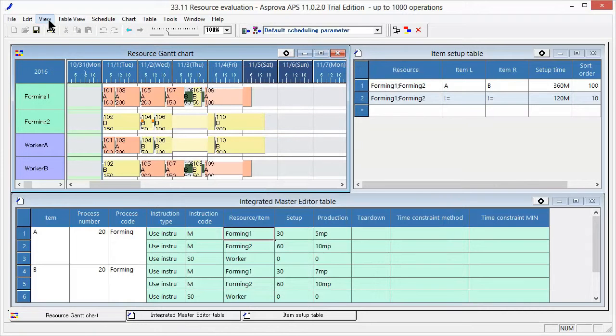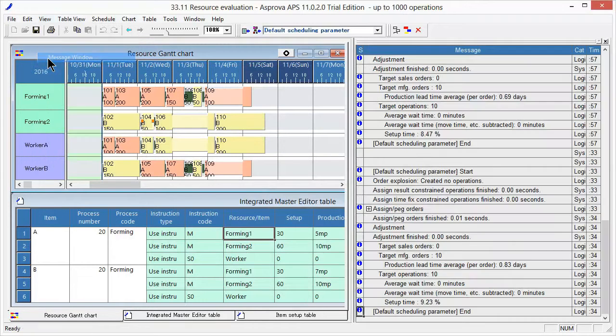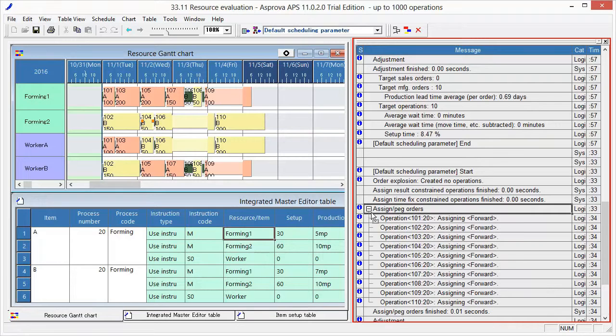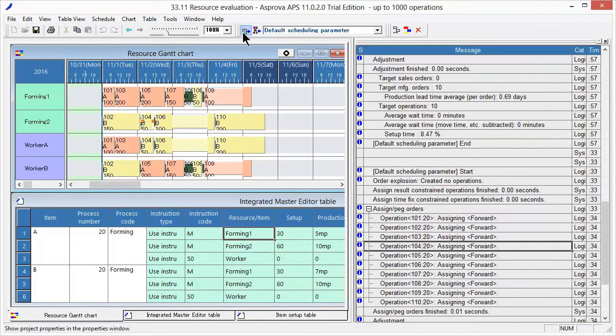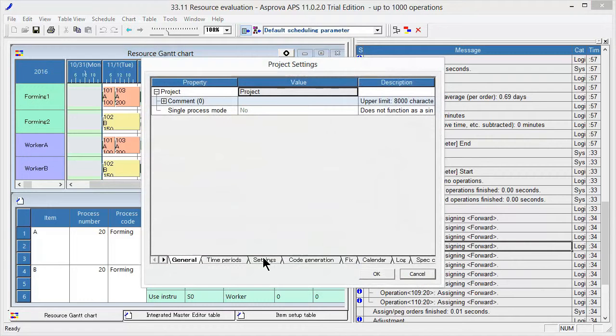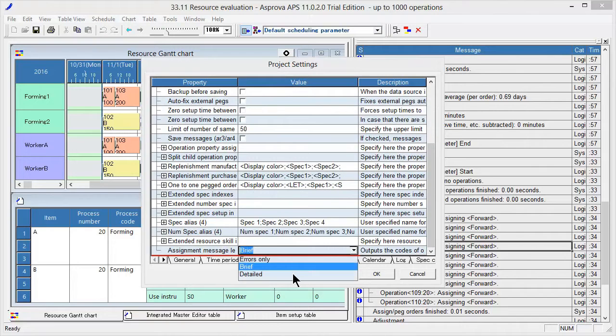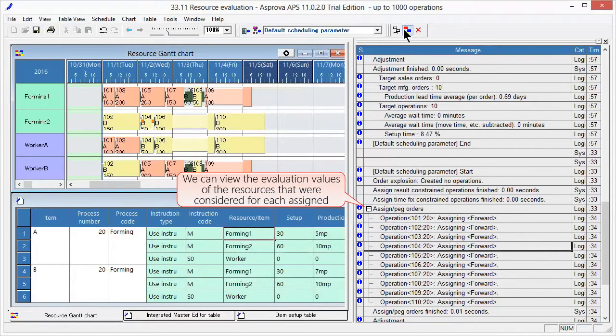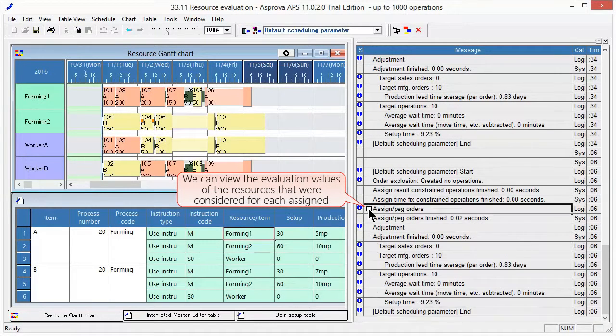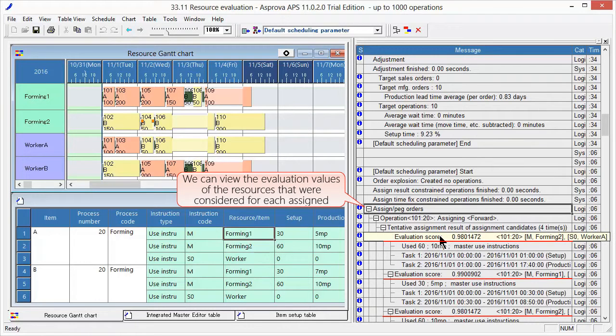We can view the resource evaluation results in the message window and message table. Set the project's assignment message level to Detailed. When we reschedule, we can view the evaluation values of the resources that were considered for each assigned operation.